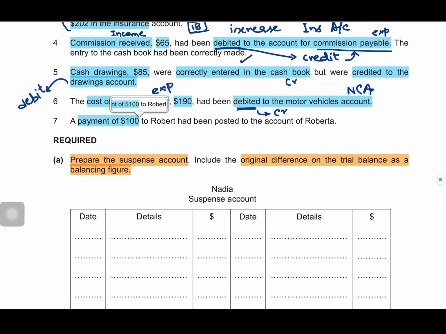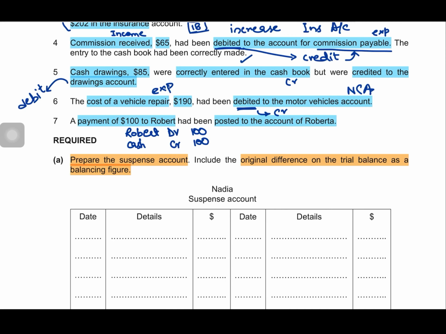Error number 7 says a payment of 100 to Robert. A payment of 100 to Robert means how should this have been recorded? We are making a payment to Robert. So, Robert's account should have been debited with 100 and cash or bank should have been credited with 100. But what has happened? It had been posted to the account of Roberta. Okay. See, due to the confusion in the names, instead of debiting Robert, we have debited Roberta, right. However, since the error is silent about the credit part of the double entry, cash has been correctly credited. The problem is just on the debit part.